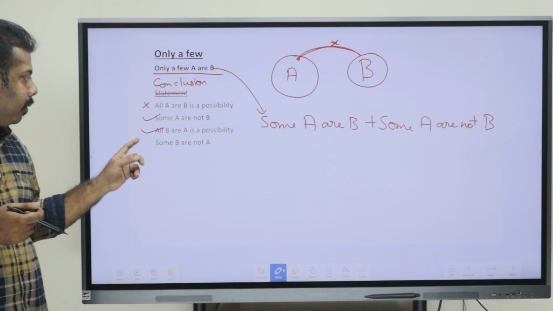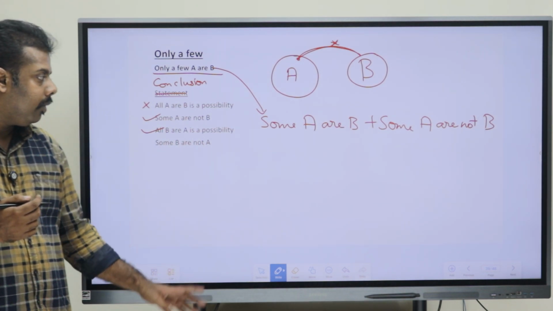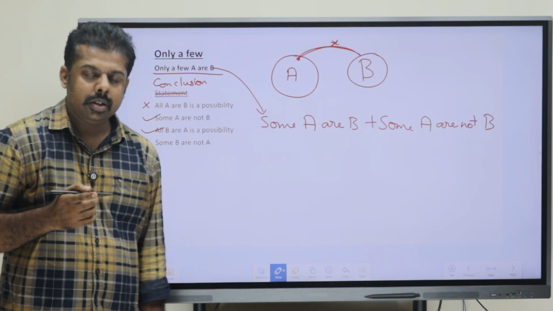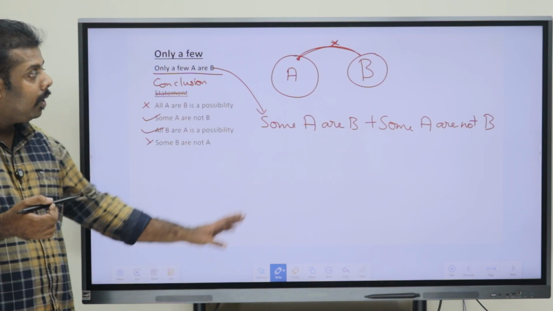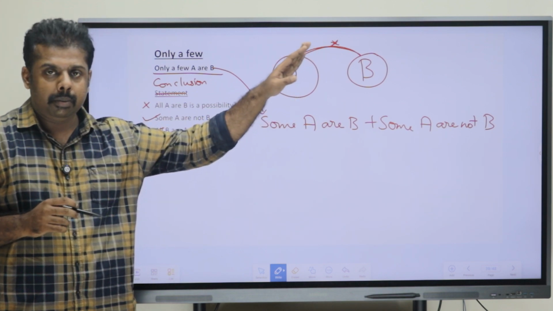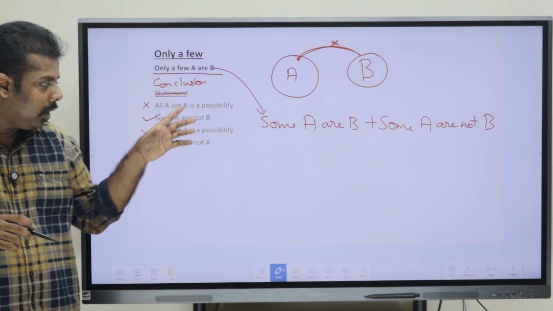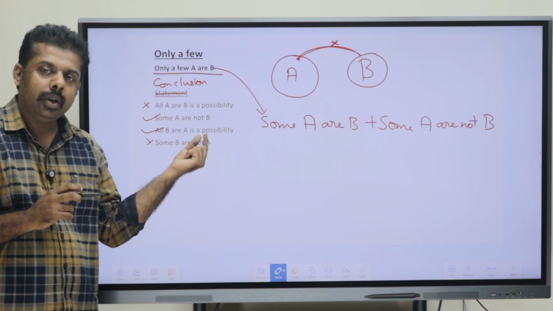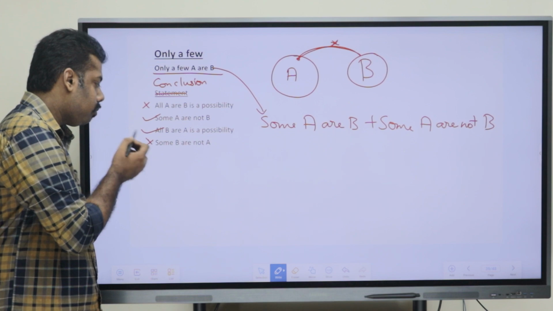Okay, now moving on to the next one, some B are not A. So here they have told that some B are not A. Is it right or wrong? No, it will be wrong. Why? Because we don't know. We only know that some A are not B. Some B are not A could be right, okay, but here they have told it in the form of a definite conclusion. So that's why we can say that this conclusion is wrong.